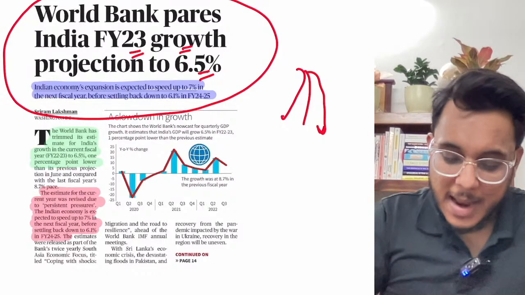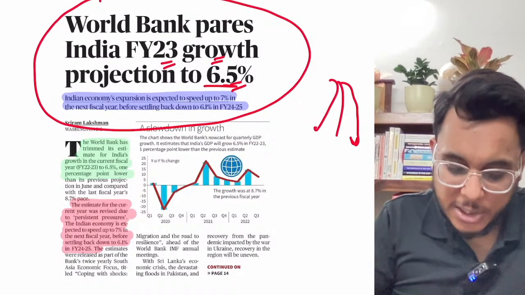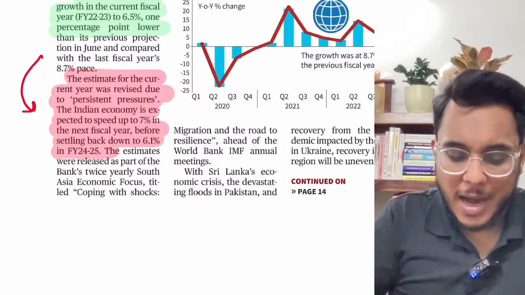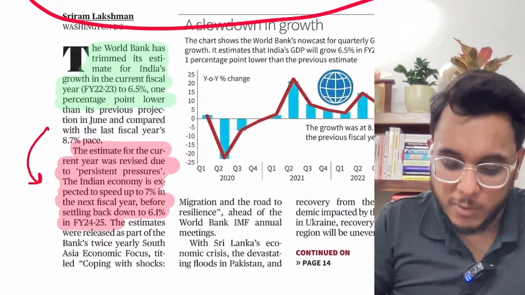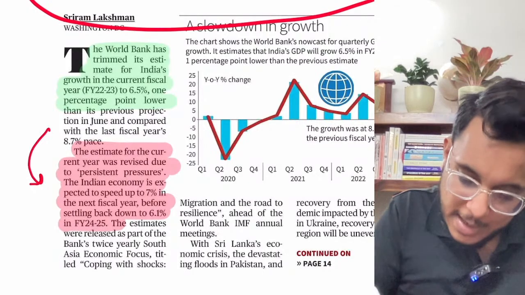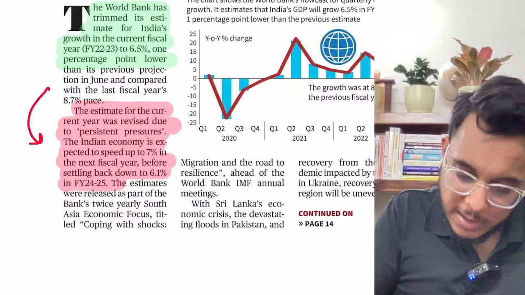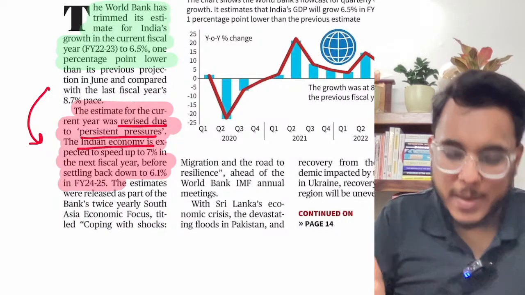So the World Bank has projected that India's growth rate will be 6.5% in financial year 2023. Okay. Now basically, the estimate that was given earlier for India's growth was higher. So the estimate for the current year was revised due to the persistent pressure that the Indian economy is facing.